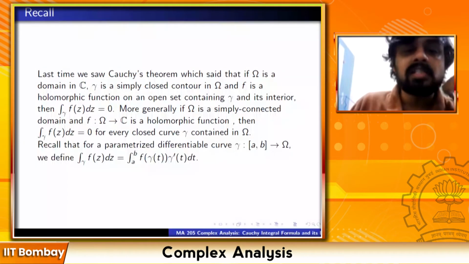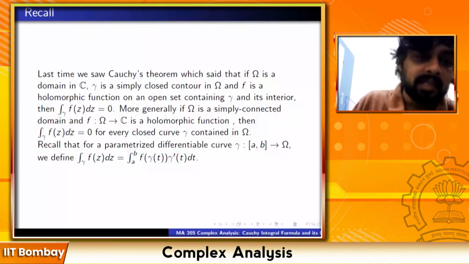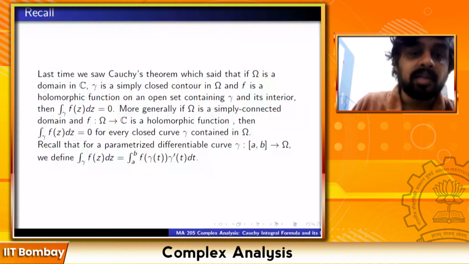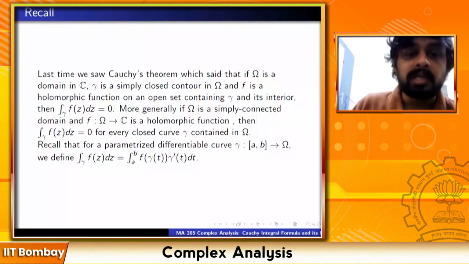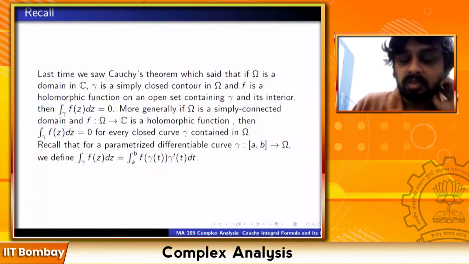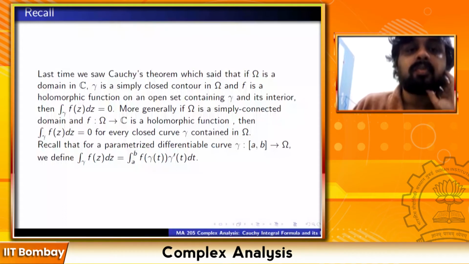Recall that for a parameterized differentiable curve gamma from the closed interval [a, b] to C, we define integration of f(z) dz along gamma to be integration of f(gamma(t)) gamma prime(t) dt. So how do we define the integral? Make a change of variables and integrate as the usual Riemann integral. So this was last time. I hope this is all clear by now. The proof of the theorem used Green's theorem from MA 105.